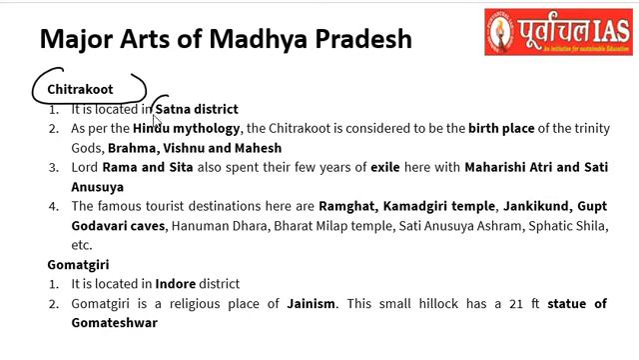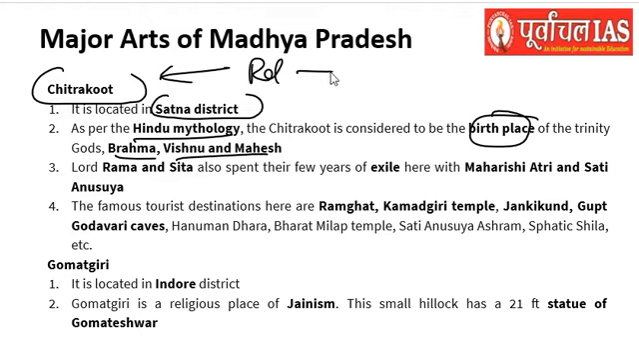This is located in the Satna district, and as per the Hindu mythology, Chitrakuta is considered to be the birthplace of the trinity gods of Brahma, Vishnu and Mahesh. So that gives it a really great religious importance, and that also promotes the pilgrim tourism of this area. It is said that Lord Rama and Sita spent a few years of their exile here with Maharshi Atri and Sati Anasuya. Right, so these are the facts worth remembering.